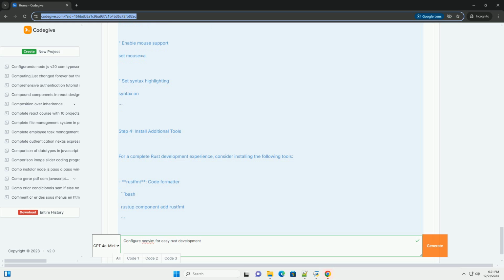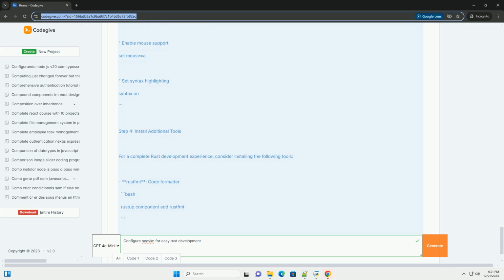Treesitter configuration. lua << EOF. require'nvim-treesitter.configs'.setup { ensure_installed = 'rust', highlight = { enable = true }, indent = { enable = true } }. EOF. Step 3, Additional configuration.